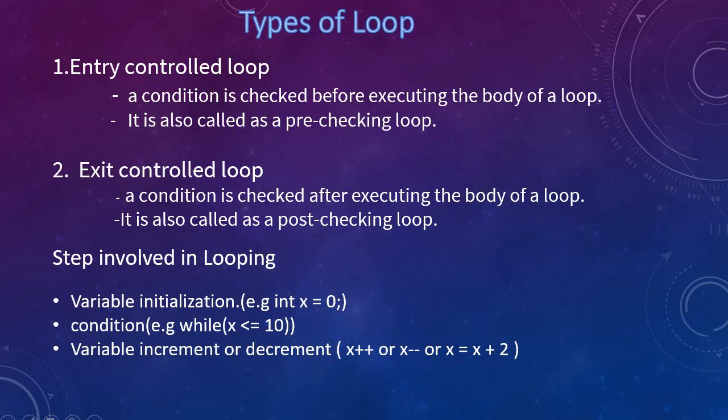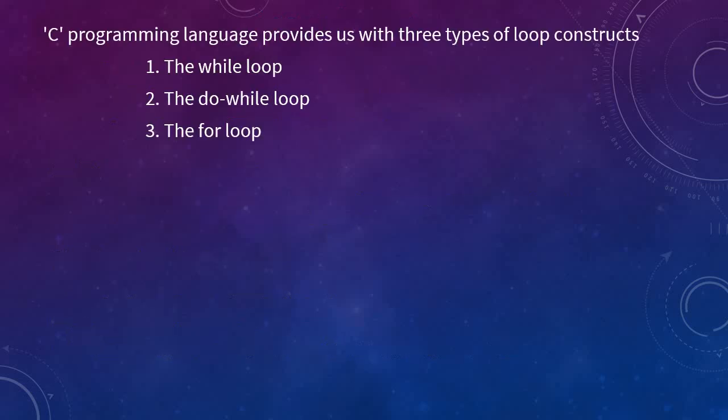Variable increment or decrement is the third step involved in looping. Each and every time the loop variable has to get incremented or decremented. If it is incremented, then we call it an increment loop, or if the value of x is decremented, then we call it a decrement loop.